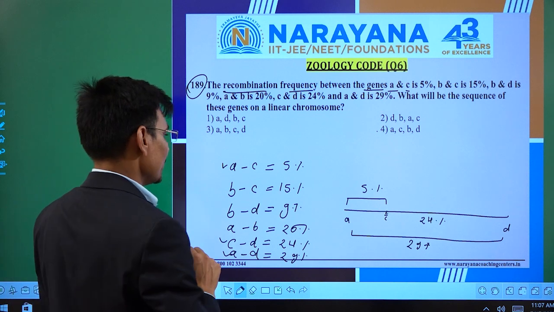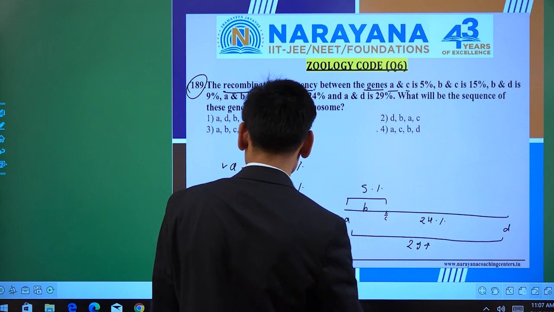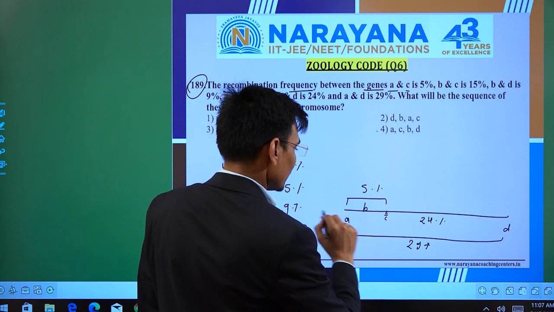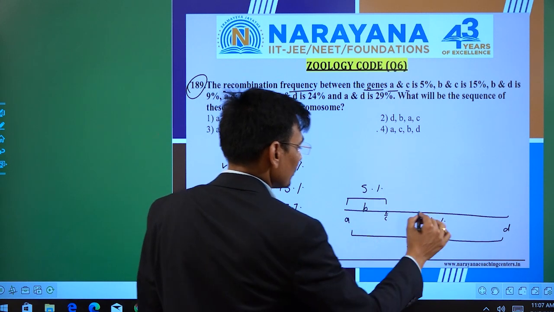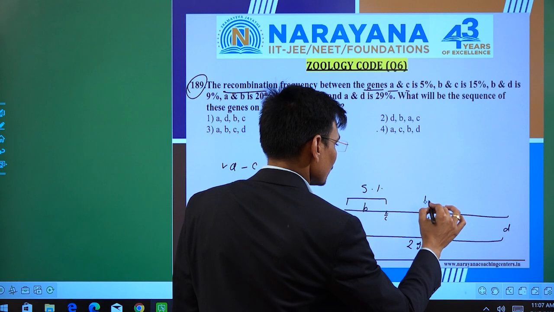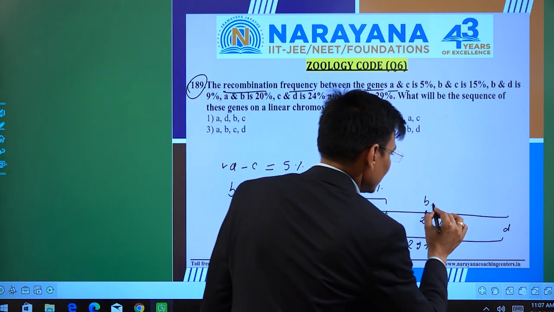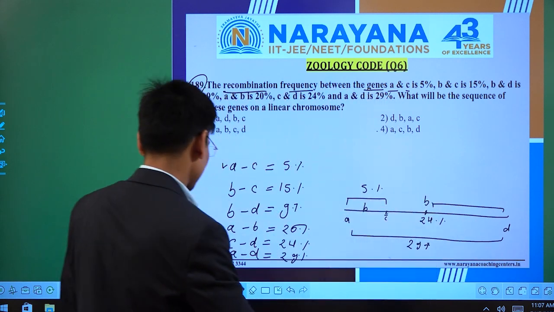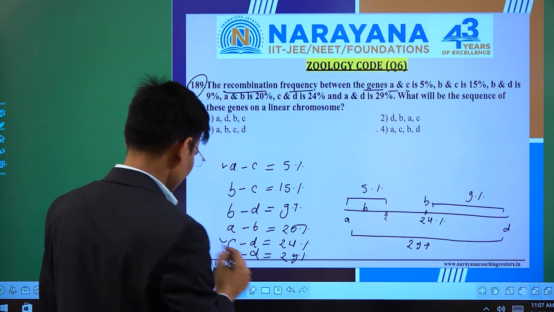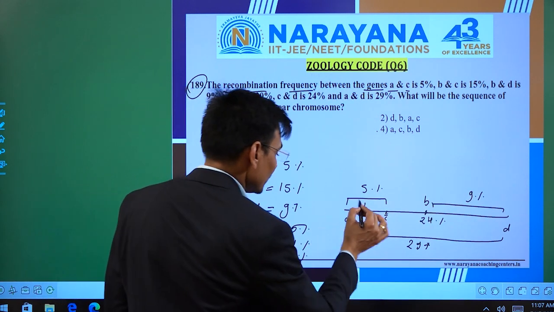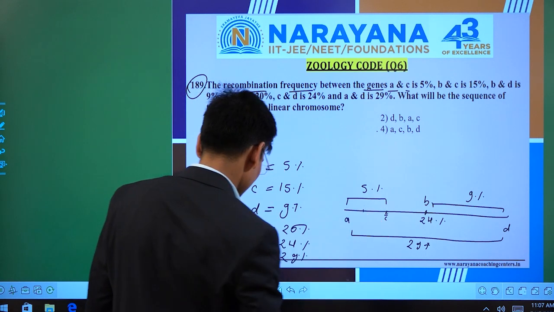So B should be somewhere here. B to D, this distance is 9%. In that case, for the remaining one, let me erase the B from this point. Okay, now it's okay.